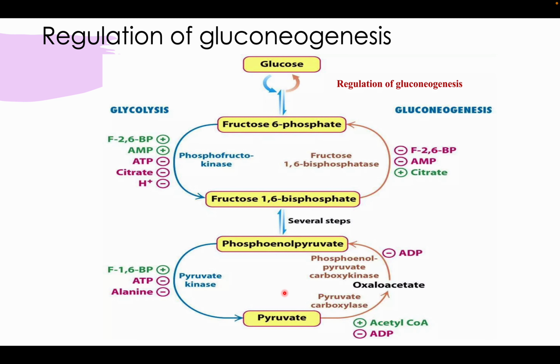So I hope it's clear how gluconeogenesis works and what pathways regulate this reaction and what are the compounds that can decide whether this reaction goes to form glucose or goes to form pyruvate.